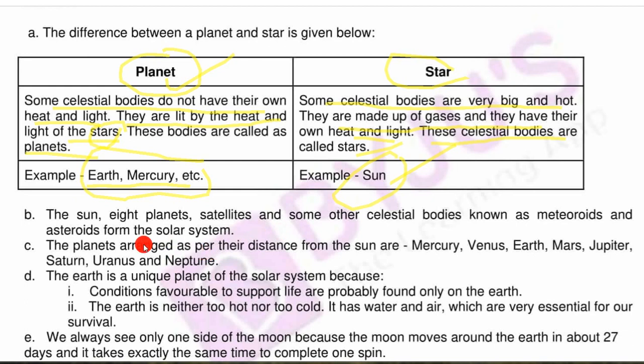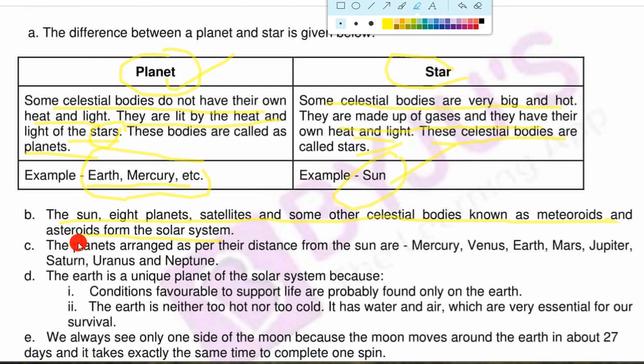Now the second question is, what is meant by the solar system? Here is your answer. The sun, 8 planets, satellites and some other celestial bodies known as meteoroids and asteroids form the solar system. The solar system is made up of the sun, 8 planets, satellites and celestial bodies. Meteoroids and asteroids are examples of celestial bodies. So all these things make your solar system.